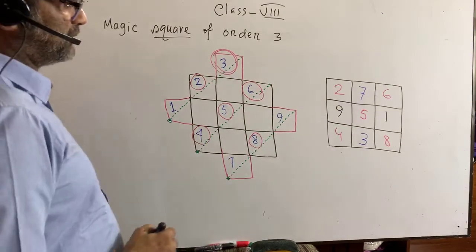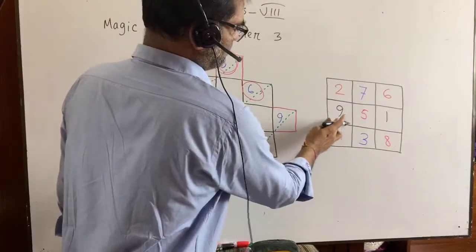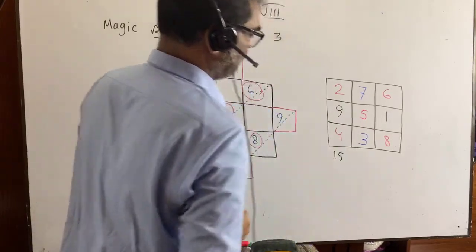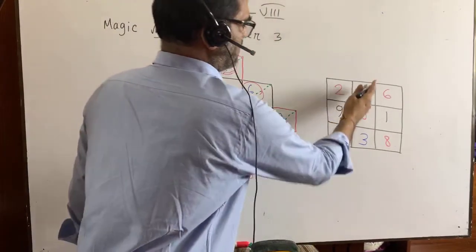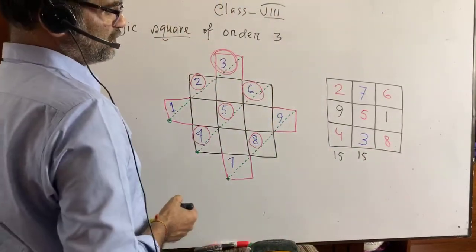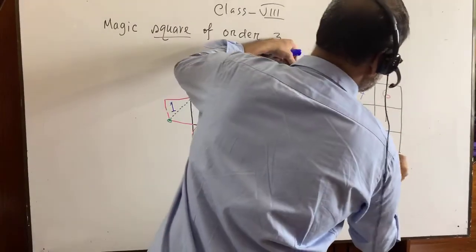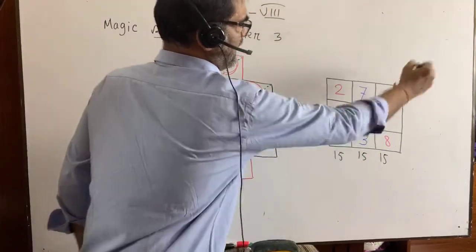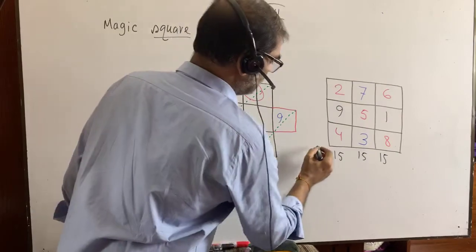Now can we add, please? 4 plus 9, 13 plus 2, it is 15. 3 plus 5, 8 plus 7, it is 15. Now you see, 8 plus 1 plus 6, it is 15. If I go for adding along the diagonal, it is also 15.